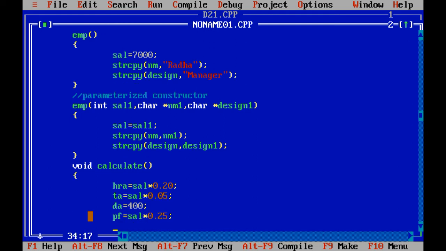Remember one thing: if the formula is not given in the exam you can apply any formula. Net salary equals salary plus HRA plus TA plus DA minus PF.